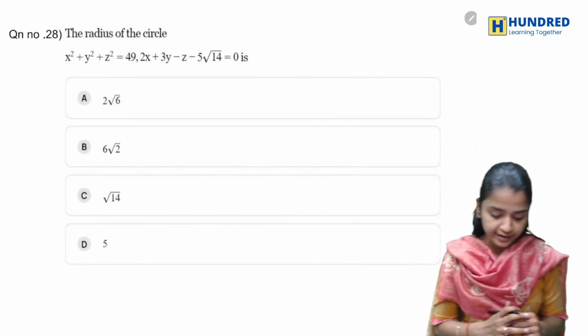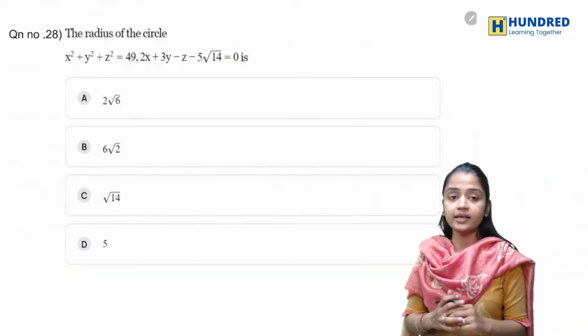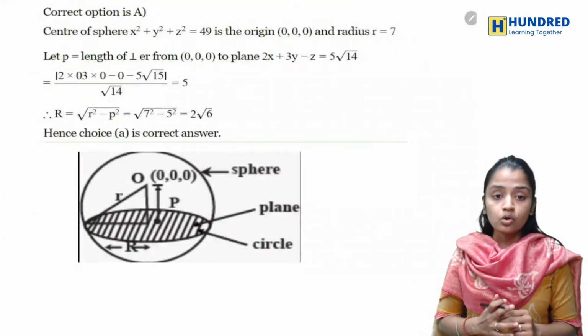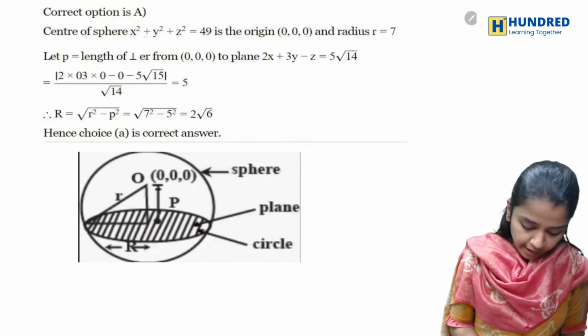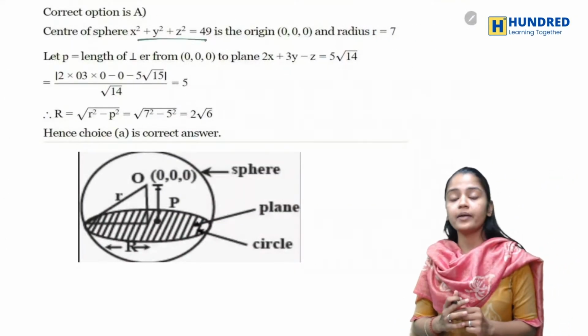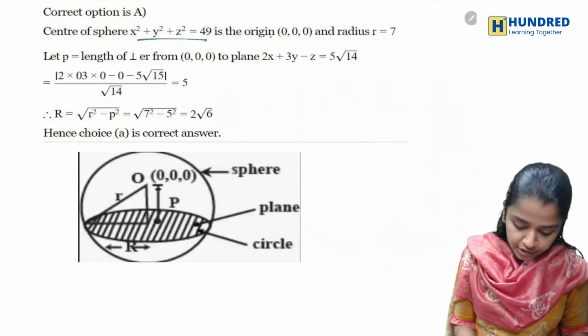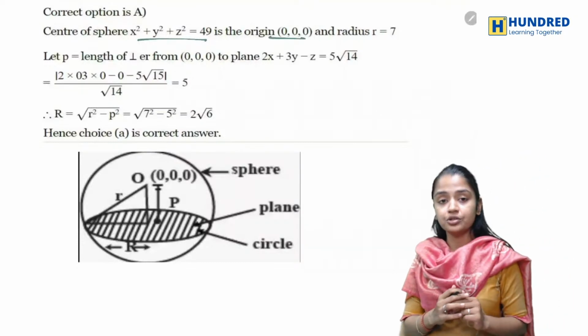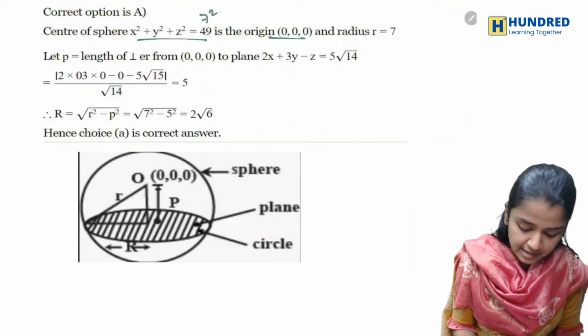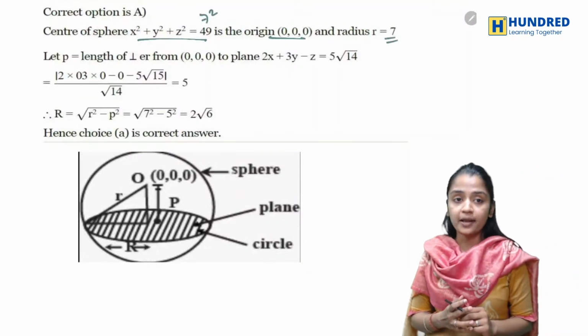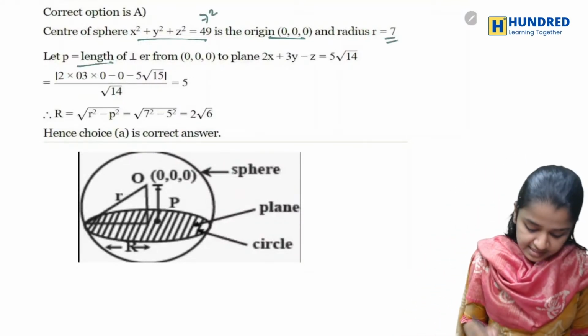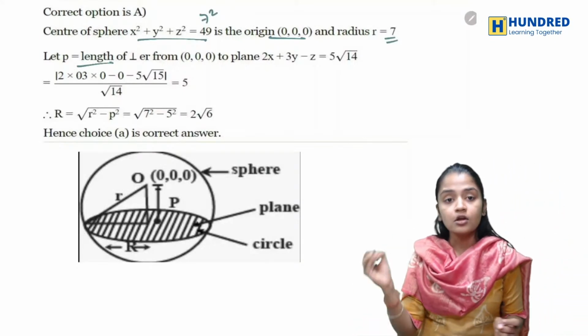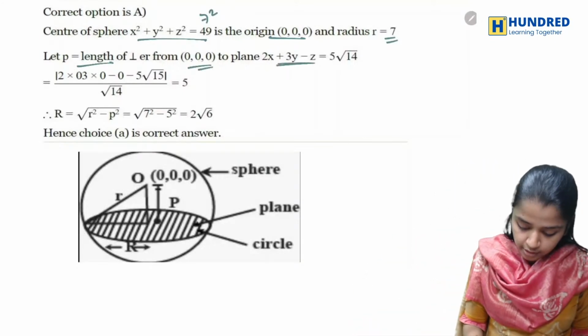You have to find the radius of the following circle. Now, when you look at the sphere, you have x square plus y square plus z square, and its origin is 0, 0, 0. The radius is 7. And you know that P is the perpendicular length from the origin to the plane.